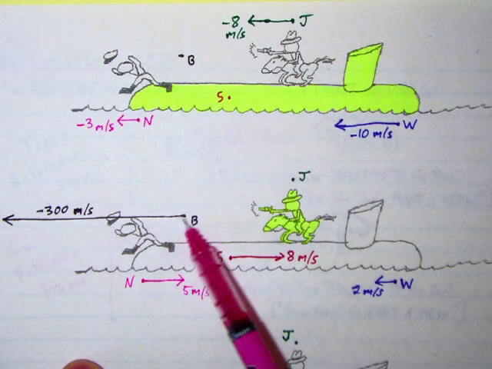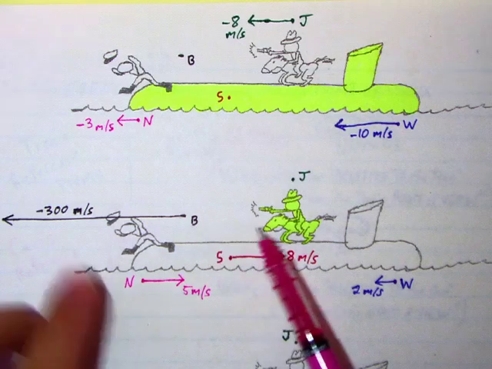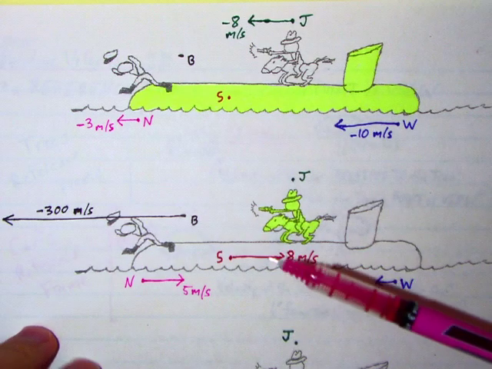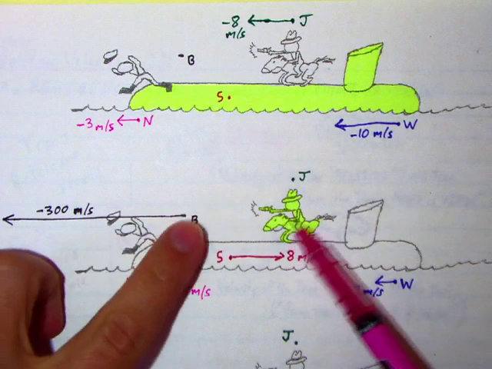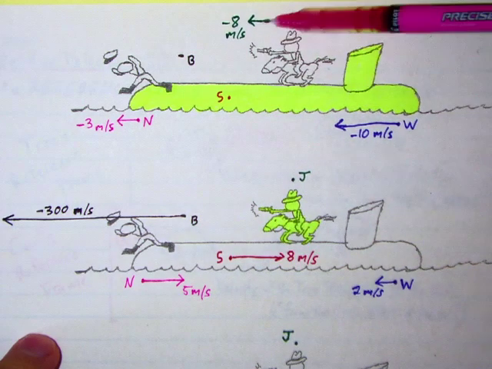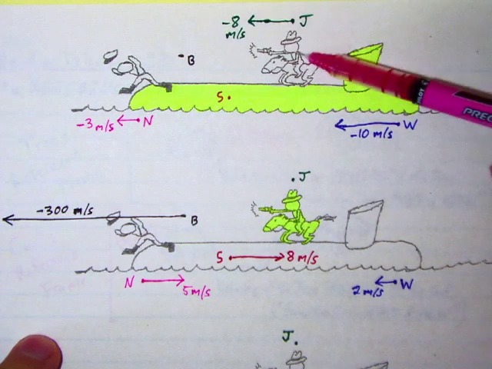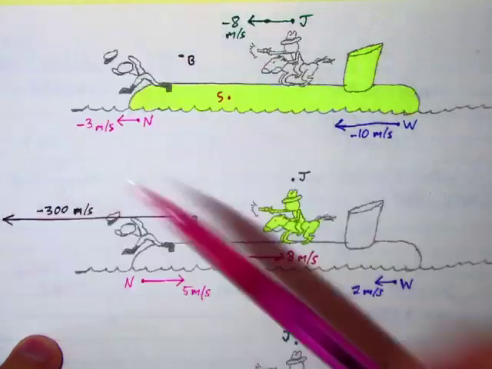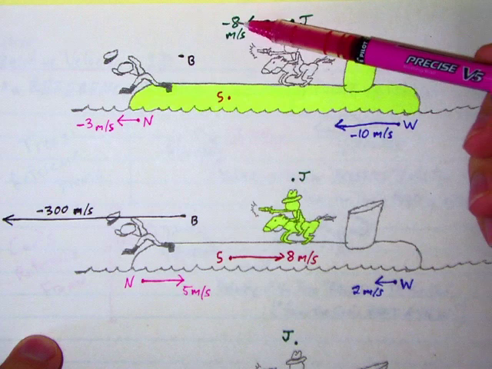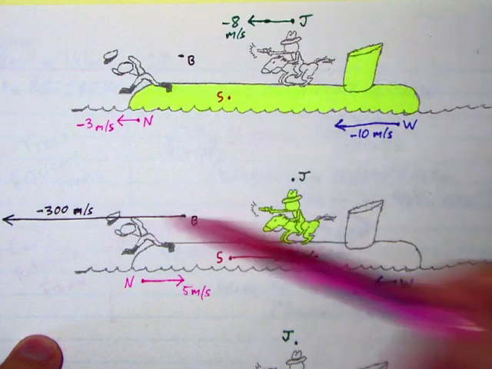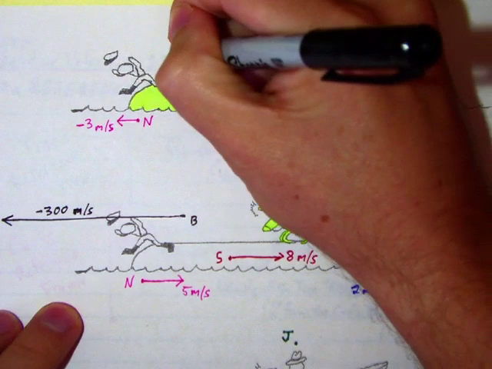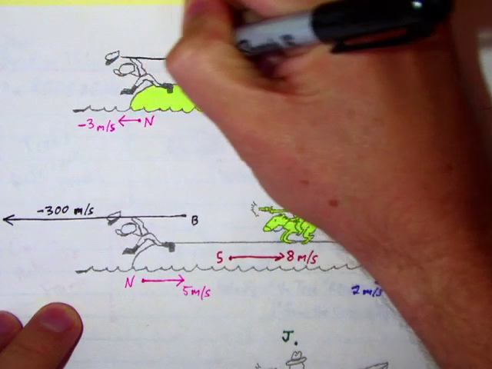sees the bullet moving 300 meters per second that way, the difference between Jones's speed and the bullet's speed is 300 meters per second. We know that's the difference. So up here, when Jones is moving at -8, he still must see the bullet moving 300 meters per second faster than he is. So if Jones is moving -8 and the difference is 300, the bullet must be moving at -308.